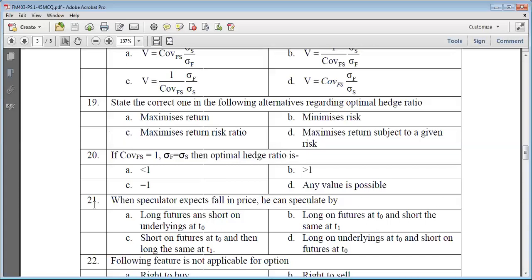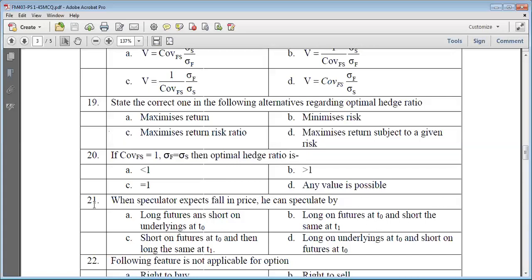So definitely he will sell the futures, so that on the expiry date, when the price falls, he will be able to buy the underlying asset. So the correct option in case of 21 can be C.